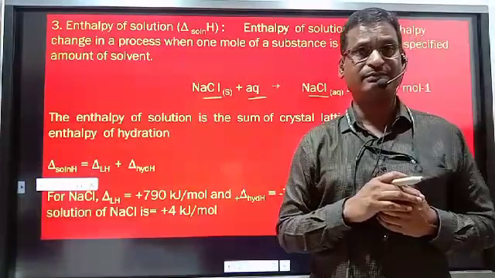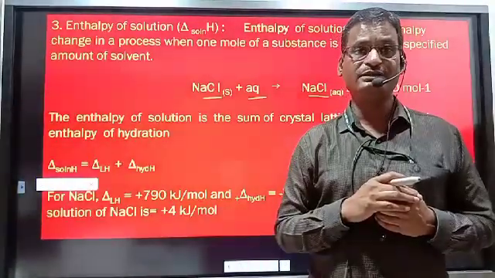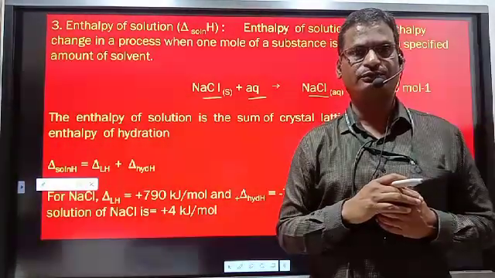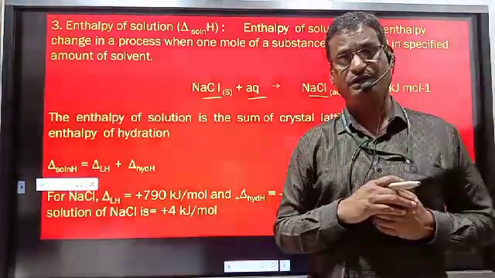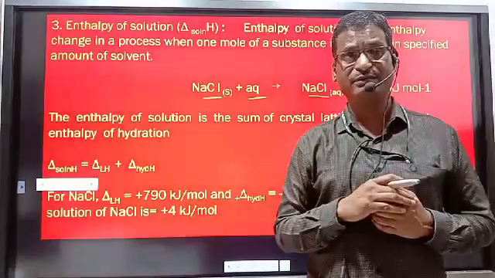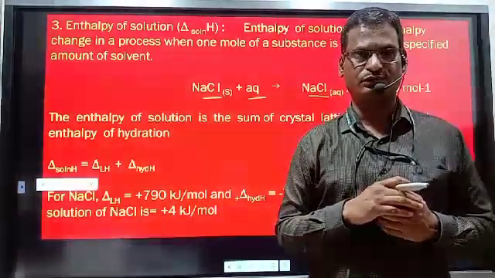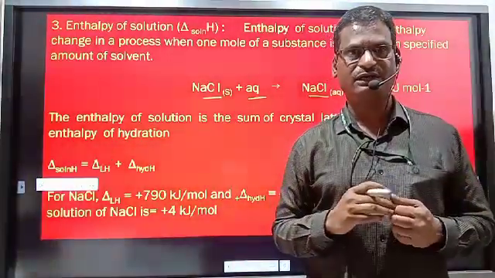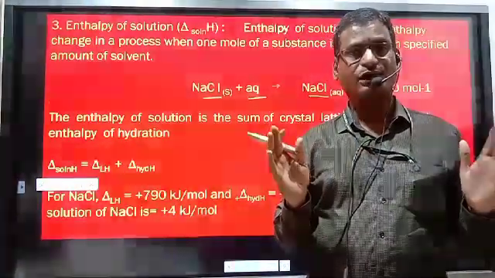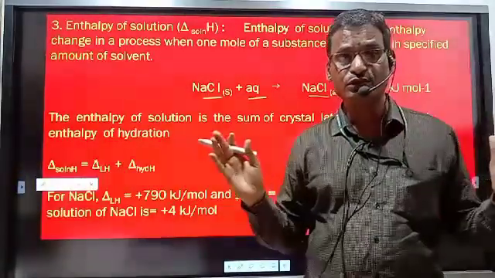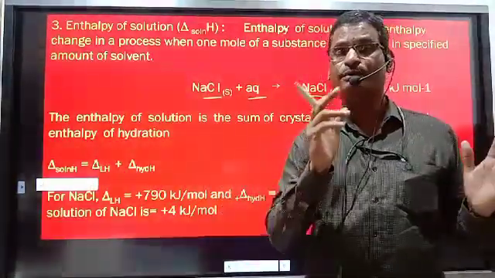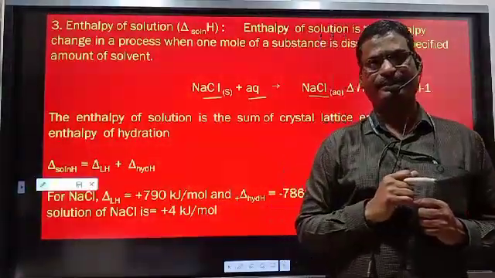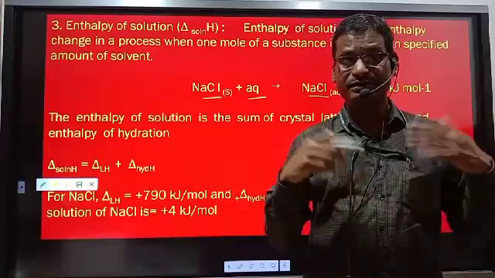Crystal lattice enthalpy is measurable, where ions are obtained from the NaCl. Ions are obtained from the salt. That is measurable. Solute-solute interaction is measurable, in which ions are obtained from the solute. But solvent-solvent interactions are not measurable. They are negligible, because in solvent-solvent interactions the solvent molecules go away from each other. They produce cavities in order to accept the solute particles. And the third step is